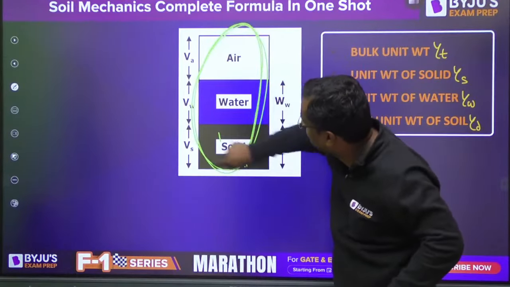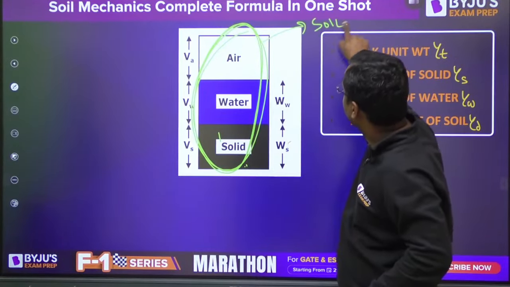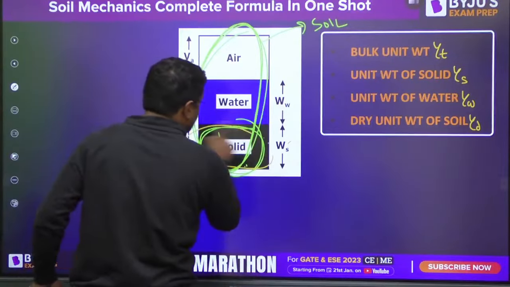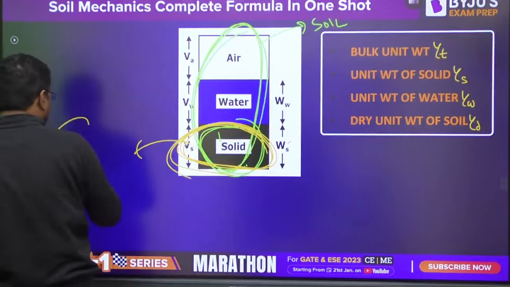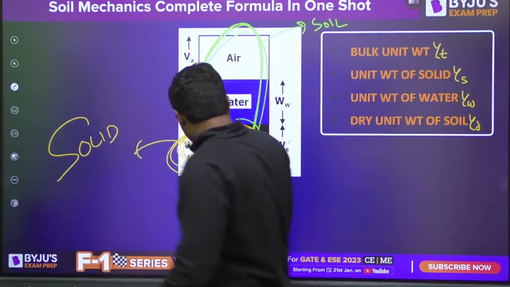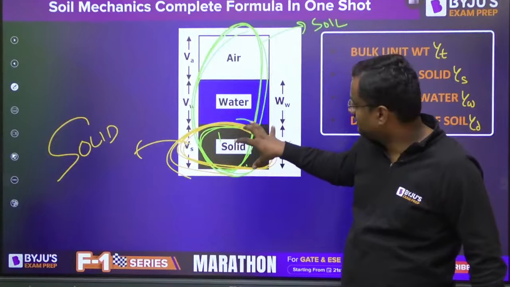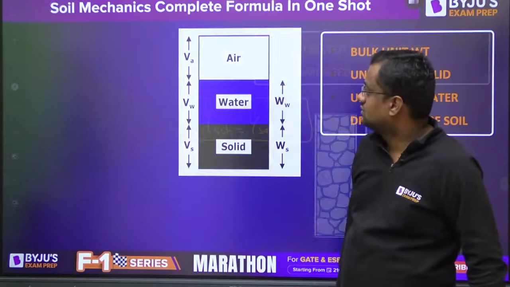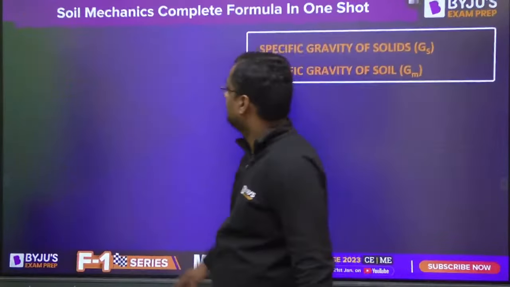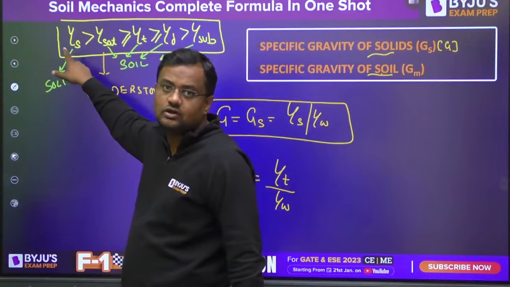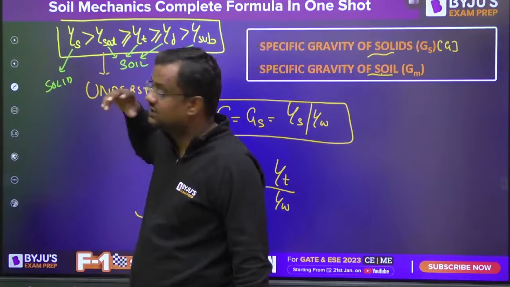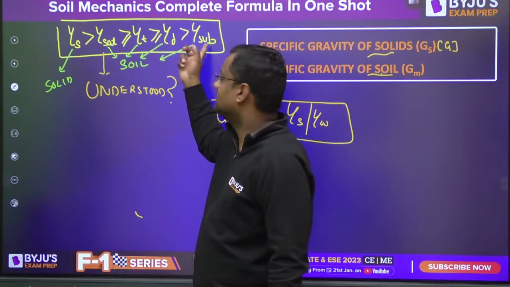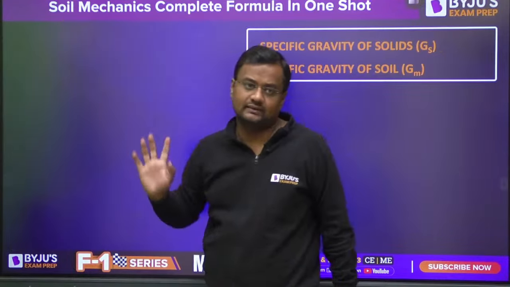Whole thing is soil, and only this thing is solid. Only if you consider this thing, that will be solid. So of course unit weight of this will be more, because when you are comparing the whole thing, then lighter materials like water and air will also be coming. So of course unit weight of solid will be maximum, because it doesn't include the lighter material like water and air. Then saturated will be maximum, then bulk, then dry, and submerged will be least because their buoyant weight is also acting. Got it?